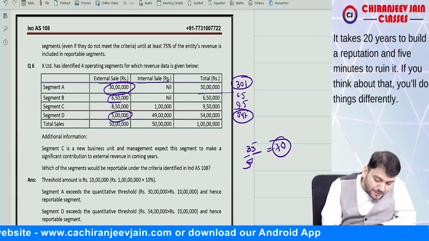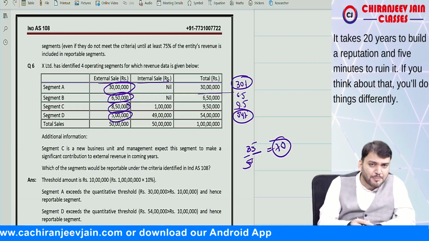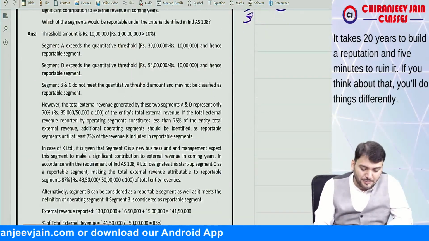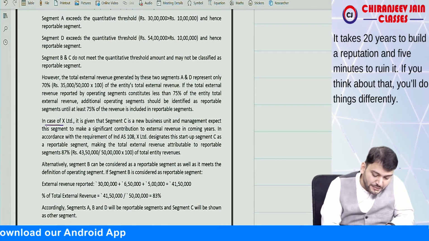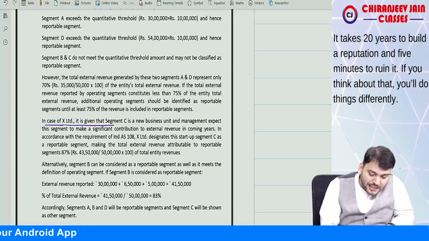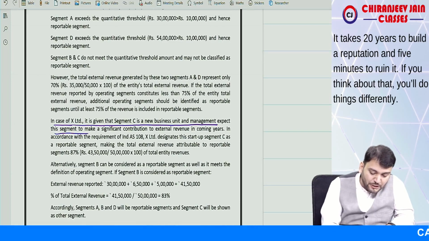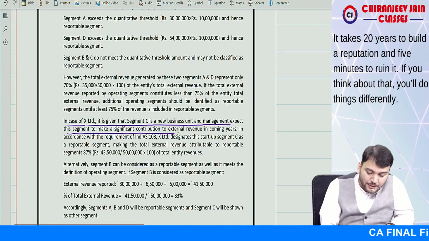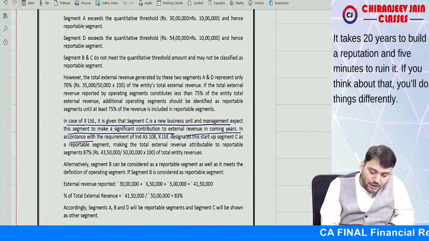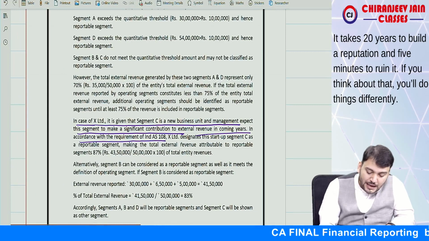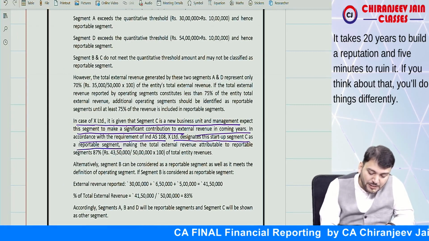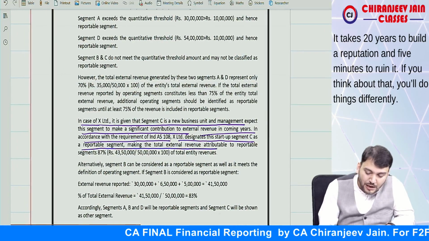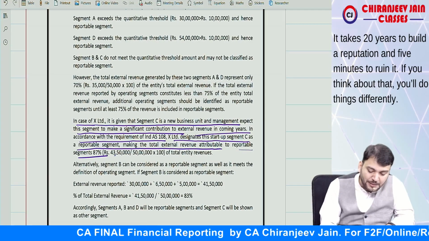Therefore either you can add B or you can add C, and depending on that you need to give your answer. If you read the answer they have given, in the case of X Limited, segment C is a new business unit and management expects that this segment will make a significant contribution to external revenue in coming years. In accordance with the requirement of Ind AS 108, X Limited designates the startup segment C as the reportable segment, making the total external revenue attributable to reportable segments 87%.